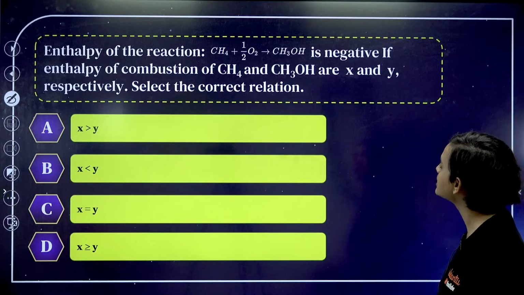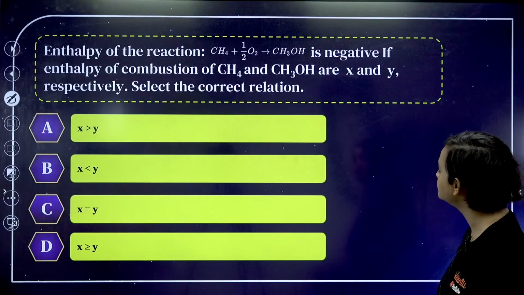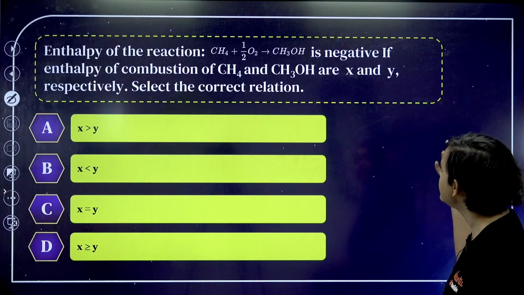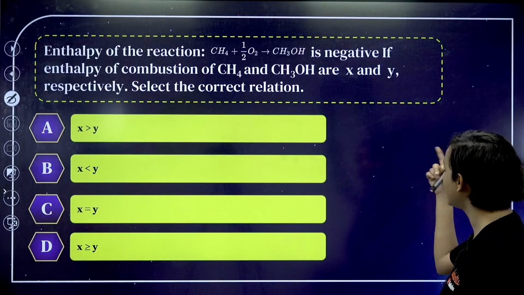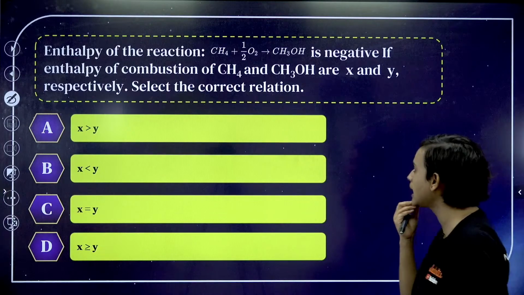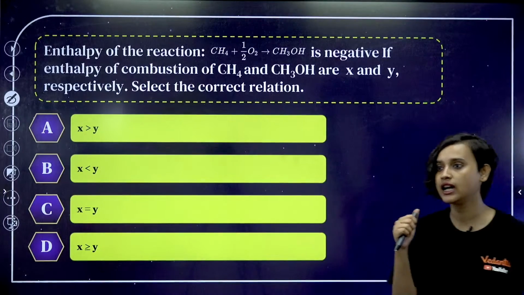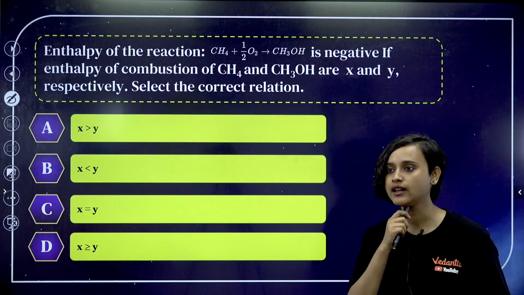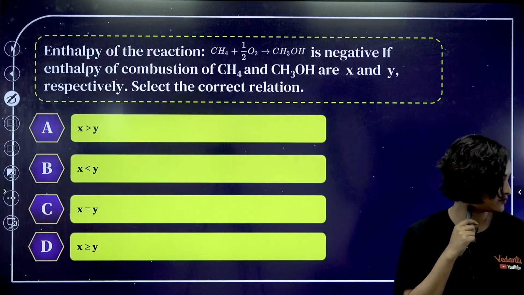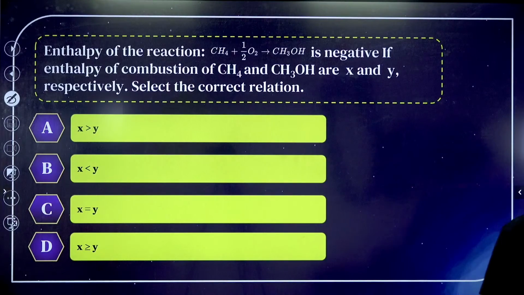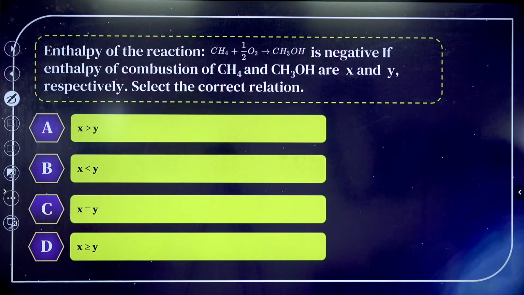Enthalpy of the reaction CH4 plus half O2 gives you CH3OH is negative. If enthalpy of combustion of CH4 and CH3OH are X and Y respectively, select the correct relation. Anybody guys? Chalo guys, tell me. Yes. B, someone is saying, how come it is B? How are you guys saying that?